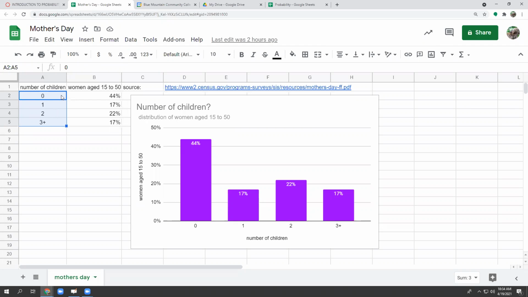And this was some data, I think it was last year from the US Census Bureau, that if we look at women between ages 15 and 50, how many of them have children at all? So 1 child, 2 children, 3 or more, or how many have no children? As of last year, the Census Bureau data, again, women aged 15 to 50, 44% of them did not have children. So if we randomly pick a woman between 15 and 50, what's the probability that she would have no children? According to this data, it's a 44% chance that if we randomly choose a woman between 15 and 50, she will not have children.